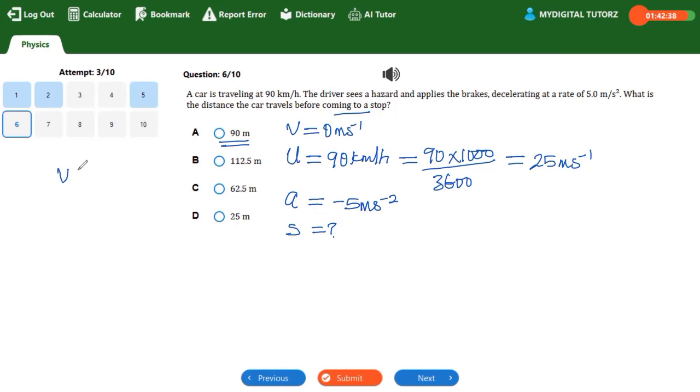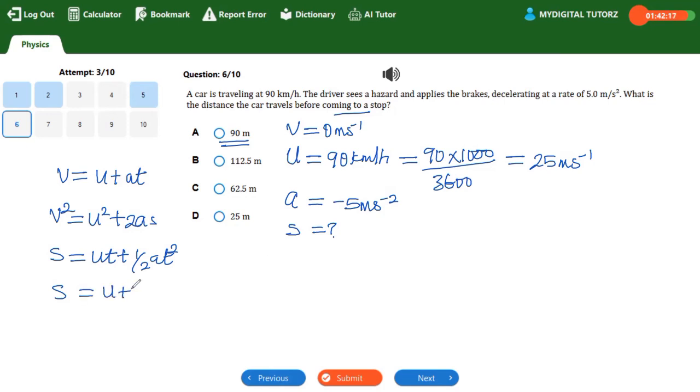Please make sure you know this. v equal to u plus at. Another one, v squared is equal to u squared plus 2as. Another one is s is equal to ut plus a half at squared. Another one is s is equal to u plus v all over 2 all multiplied by t.